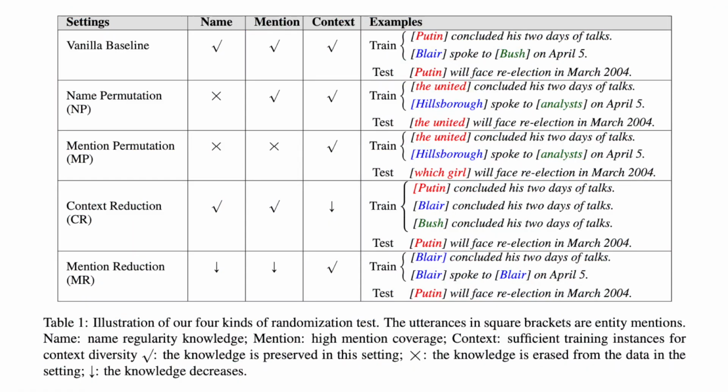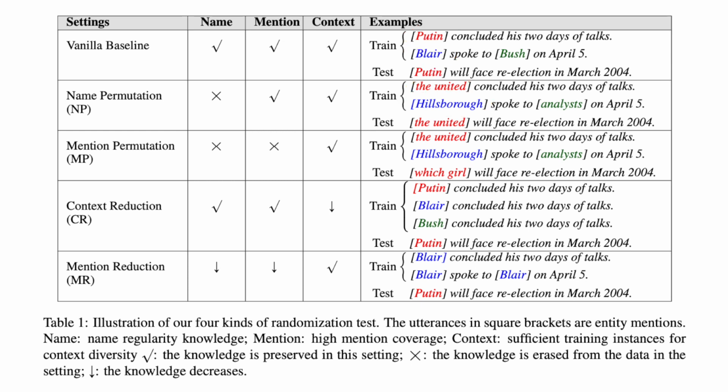Let's now take a look at the randomization tests. There are 4 randomization tests introduced in this paper. The first randomization test is the name permutation, which replaces the same entity mention with an identical random n-gram string. For example, we replace the original Putin and Blair mentions with the United and Hillsborough strings respectively.